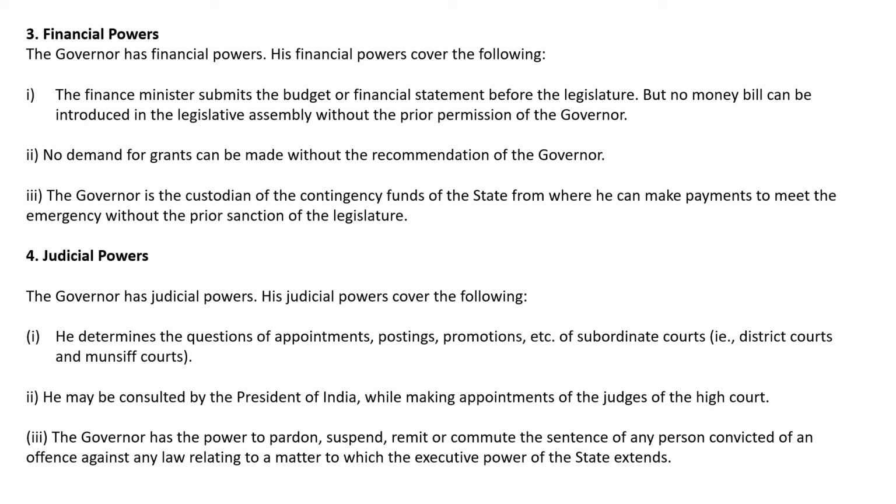Judicial powers. The governor has judicial powers. His judicial powers cover the following. He determines the questions of appointments, postings, promotions, etc. of subordinate courts. He may be consulted by the President of India while making appointment of the judges of the High Court. The governor has the power to pardon, suspend, remit, or commute the sentence of any person convicted of an offence against any law relating to a matter to which the executive power of the state extends.